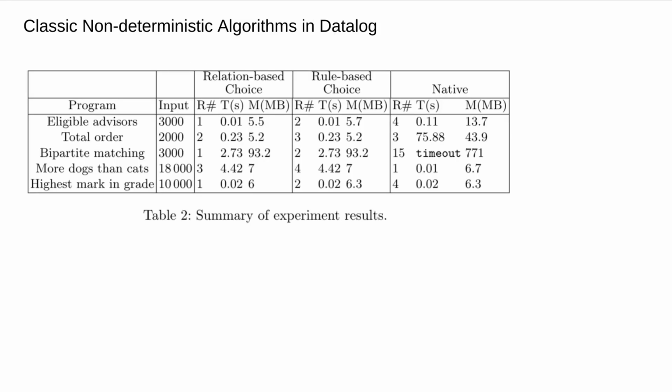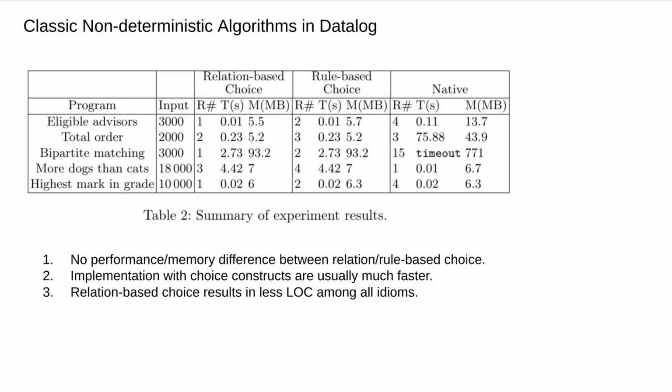We then experimented with some classic non-deterministic algorithms in related literature. Again, no performance or memory-wise difference between different choice constructs. Implementations with choice construct are usually much faster than the native implementation. And finally, relation-based choice usually results in fewer lines of code compared to rule-based choice and the native version.